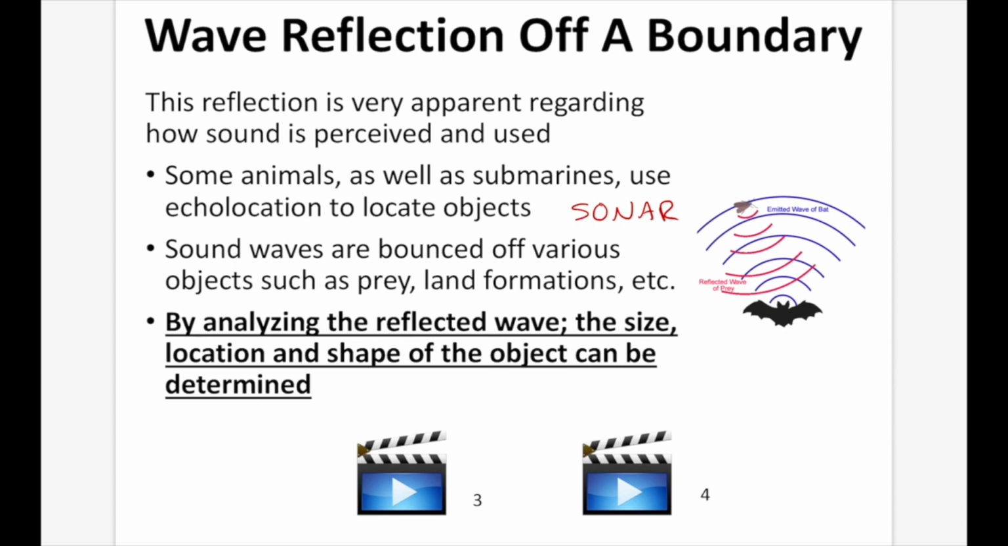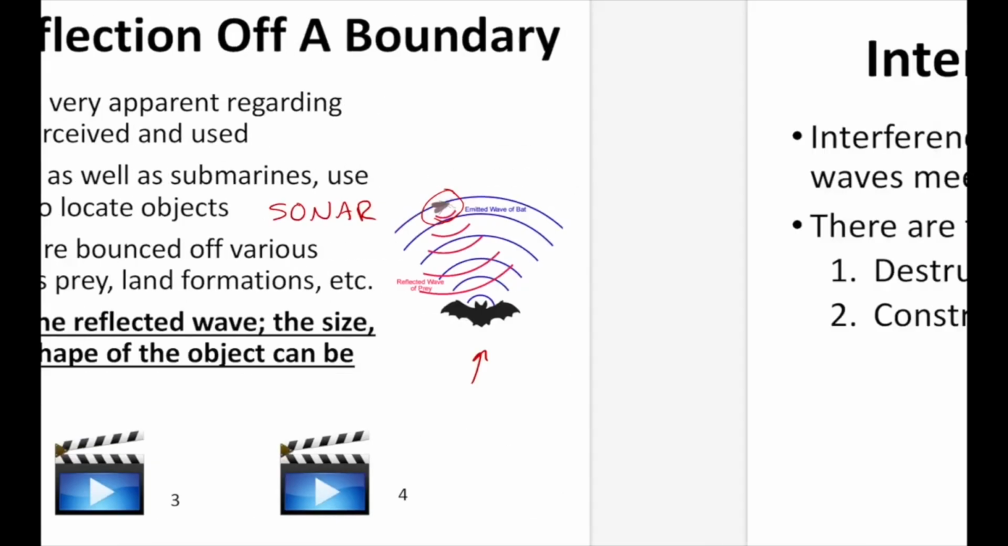So you can see in the picture on the right-hand side here, the bat is going to emit these blue waves. The blue waves are going to hit this object right here. It's going to be its dinner, hopefully. It's going to bounce off the dinner, come back towards the bat, and then from the reflected sound waves, the bat can determine how far away the dinner is and how large it is.